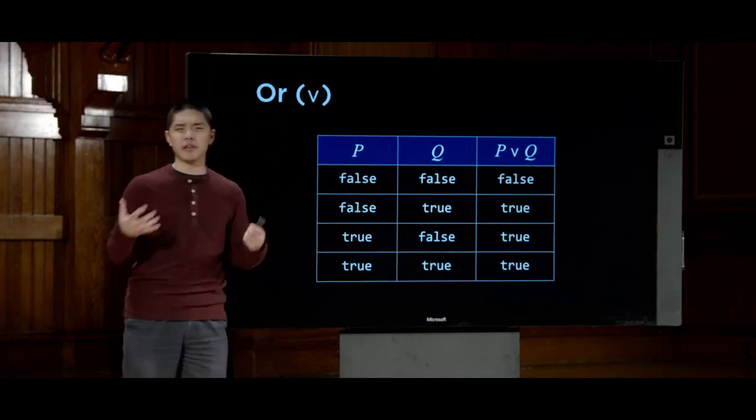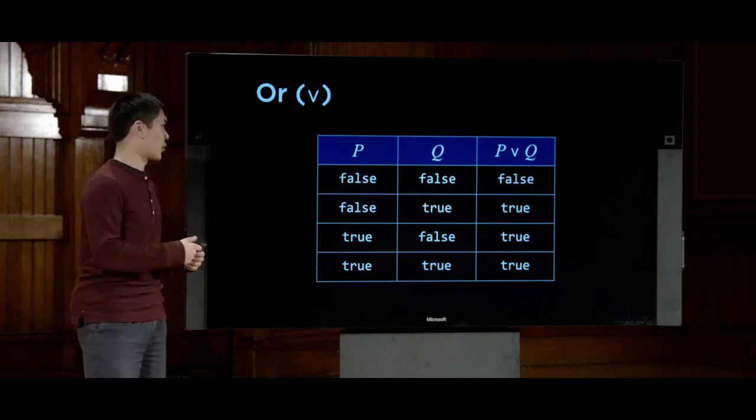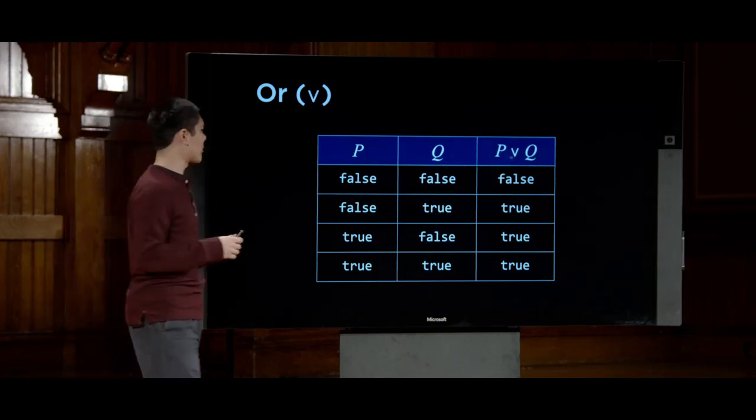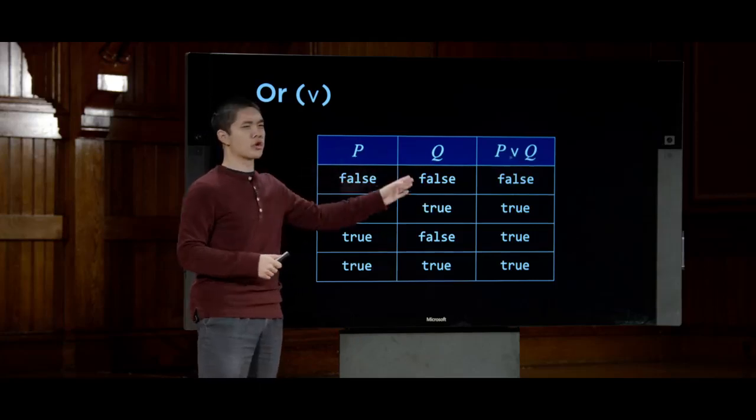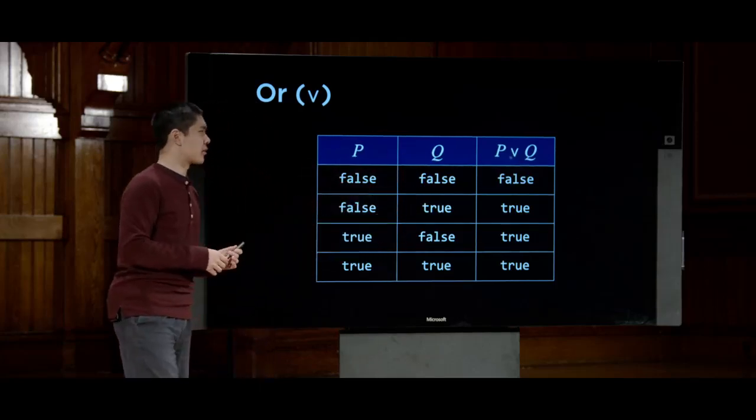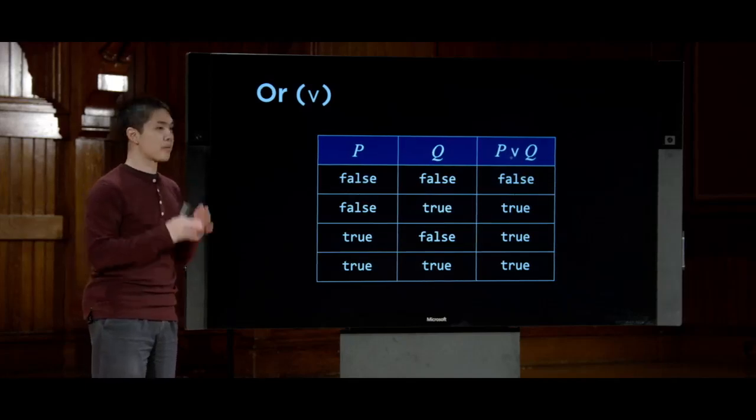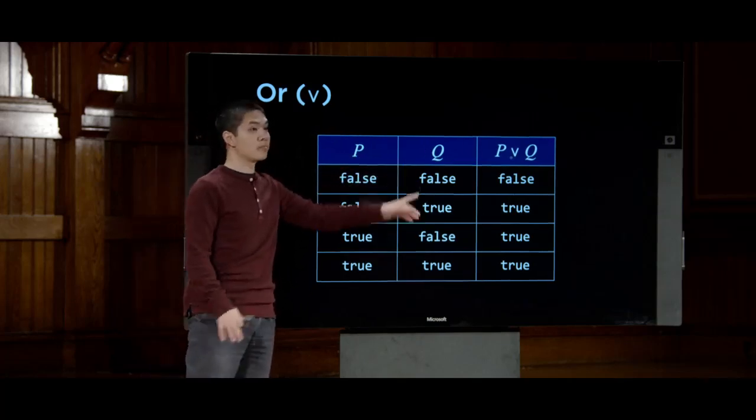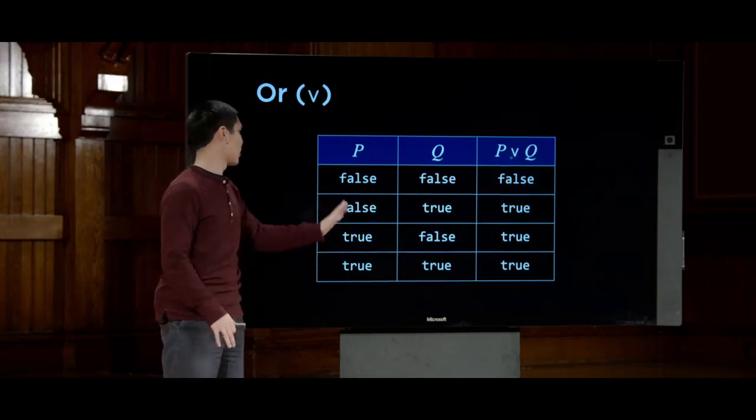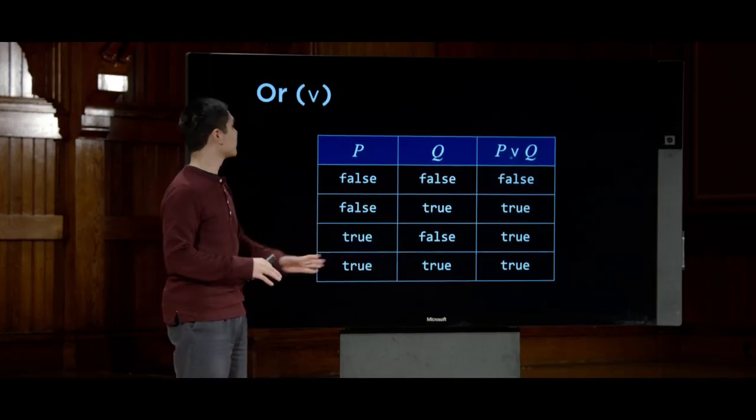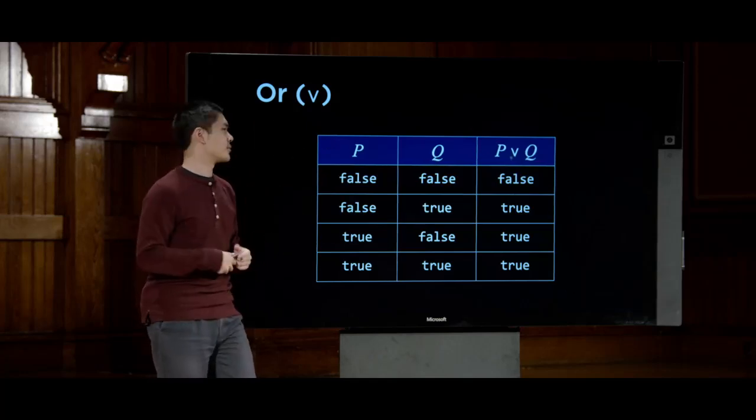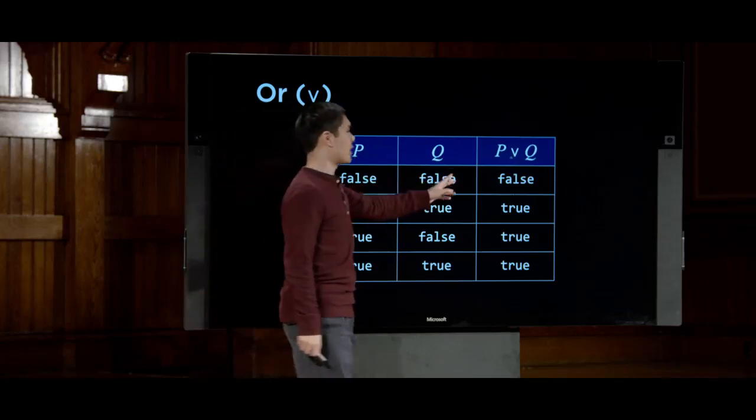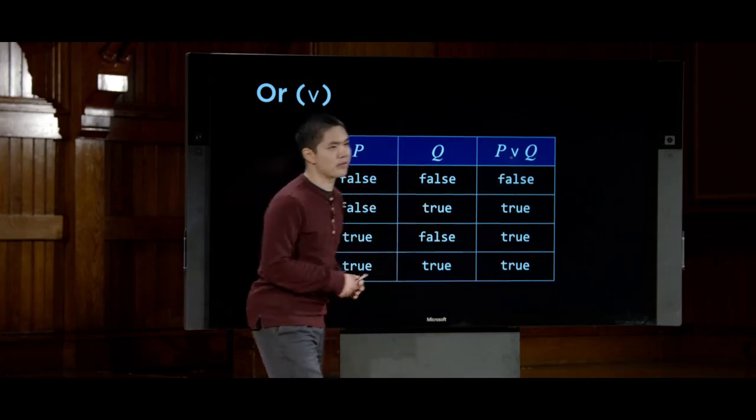Now, this is mostly consistent with the way that most people might use the word or in normal English, though there are sometimes when we might say or where we mean P or Q, but not both, or we mean it can only be one or the other. It's important to note that this symbol here, this or, means P or Q or both. As long as either or both of them are true, then the or is going to evaluate to be true as well. It's only in the case where all of the operands are false that P or Q ultimately evaluates to false as well.